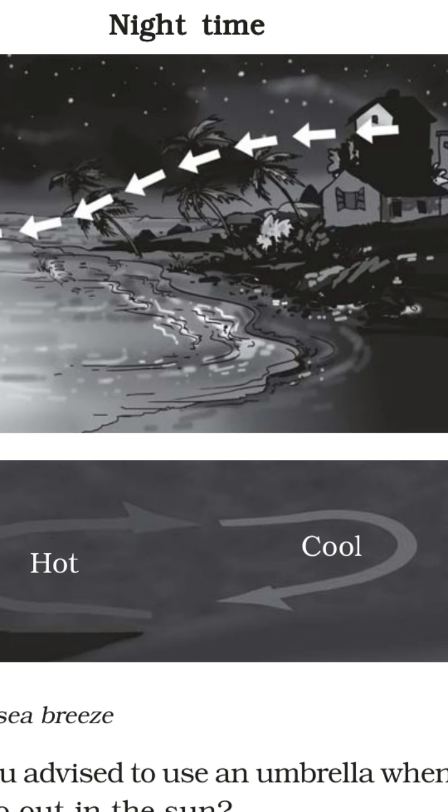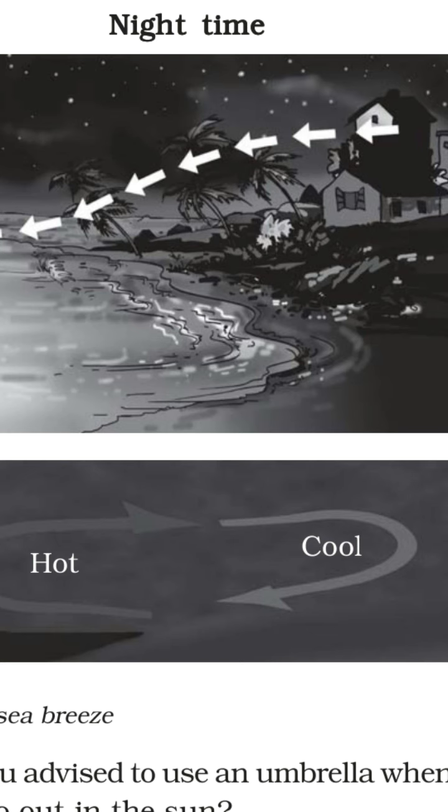So the air just above the sea level will be rising up due to the heat energy, and a low pressure area will be created by this. So to that low pressure area, air from the land will be flowing, because air on the land is at high pressure.